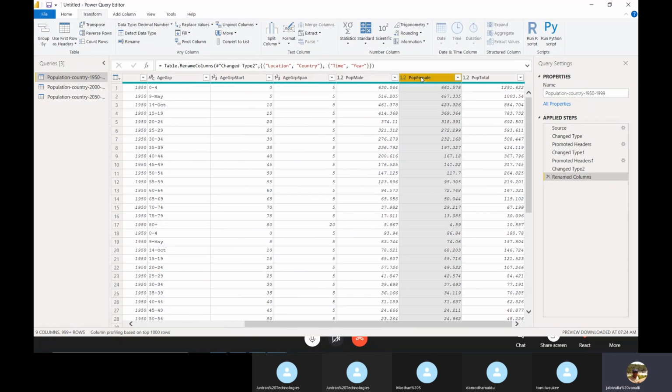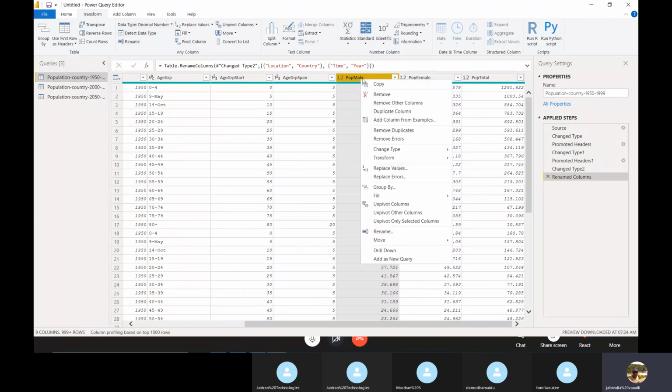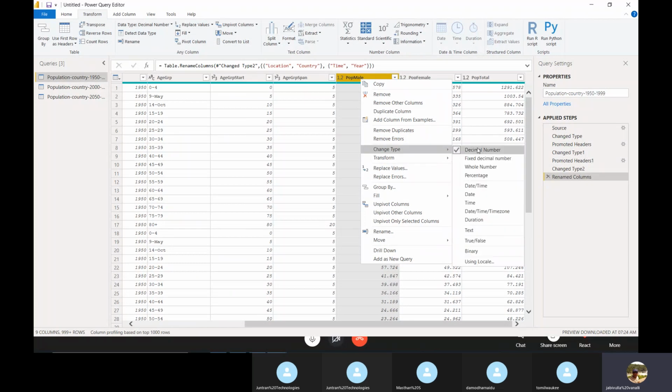And select the value, this is decimal number. So you can see the data type here, decimal number. Right click and also change type. Here, if you want to change the data type, you can change it. So these are the data types available in Power BI.